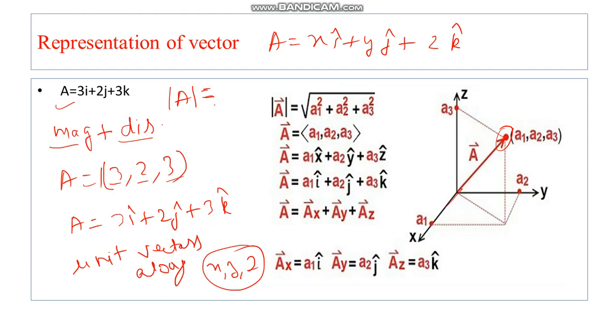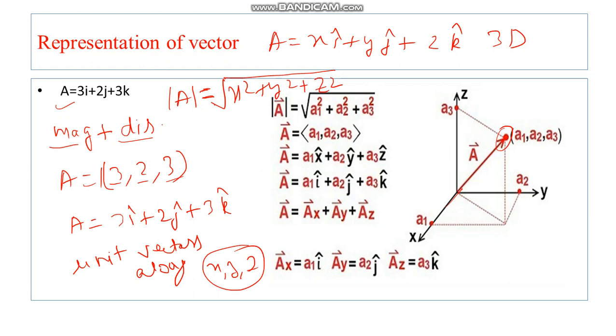Alright, like this we represent any vector in 3D. So how can we calculate the magnitude of this vector? To calculate the magnitude of a vector, we just need to do the square root of x square plus y square plus z square. So this is the magnitude of this vector A.